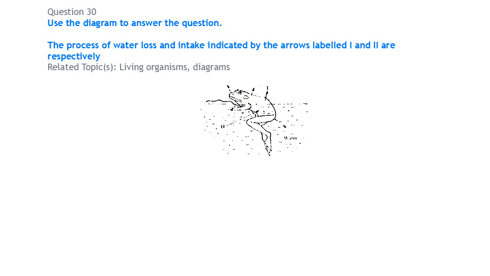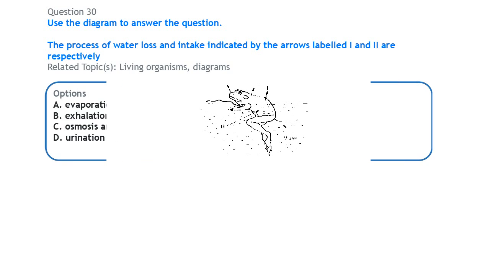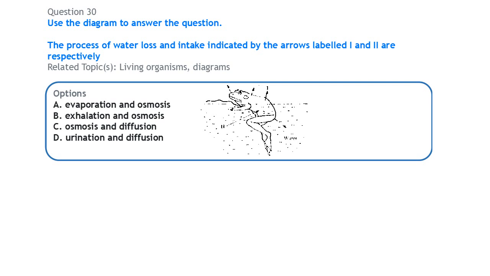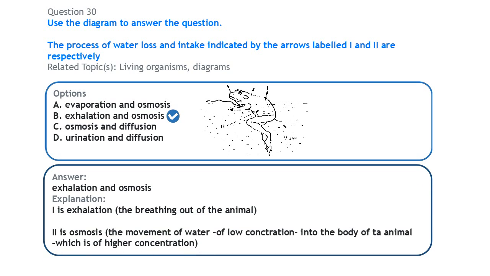So next, question 30. We have a diagram here. The process of water loss and intake indicated by the arrows labeled I and II. So water loss will occur by exhalation. Exhalation is when the organism breathes out. So when it breathes out, some water vapors accompany the respiratory gas. Okay, so you have exhalation, while the intake of the water is through osmosis.